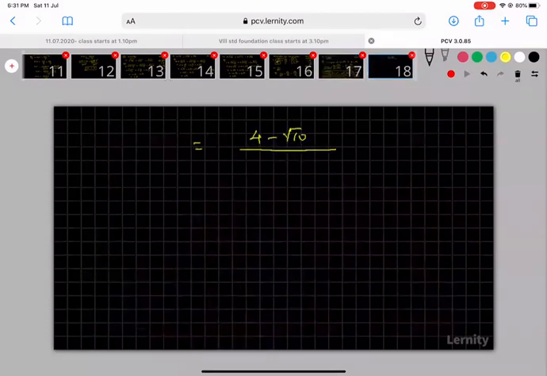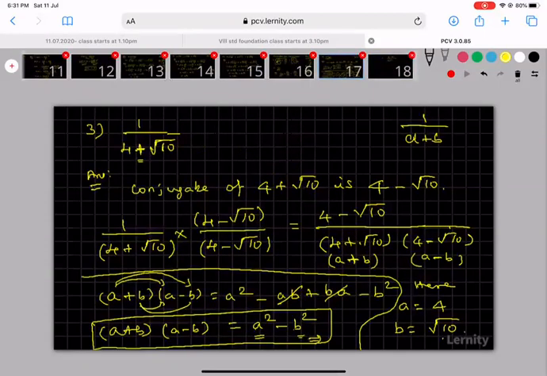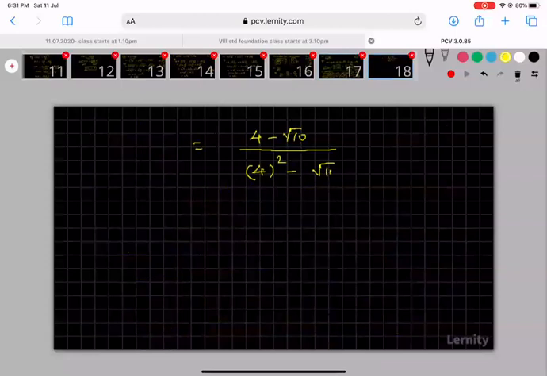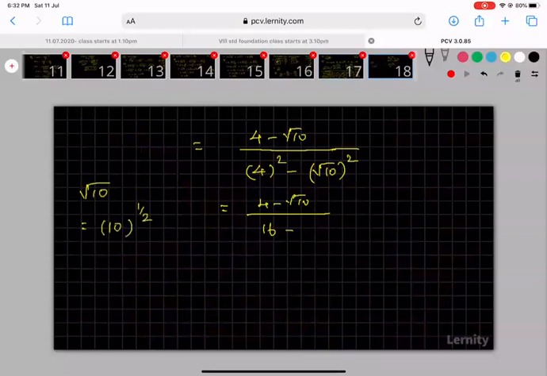Here a is equal to what value? 4 square minus b. b is equal to what value? Root 10, the whole square. So I am getting here 4 minus root 10 divided by 4 square, which is 16, minus root 10 the whole square. What is the meaning? You see root 10. I can write this root 10 as whole power 1 by 2. Root means what? Whole power 1 by 2 is the meaning.